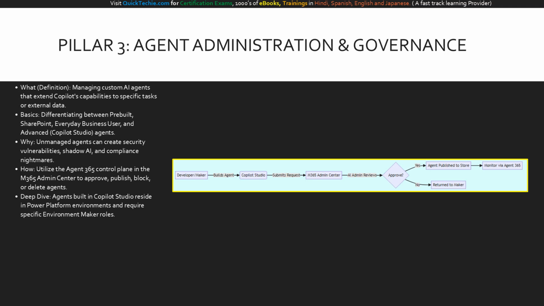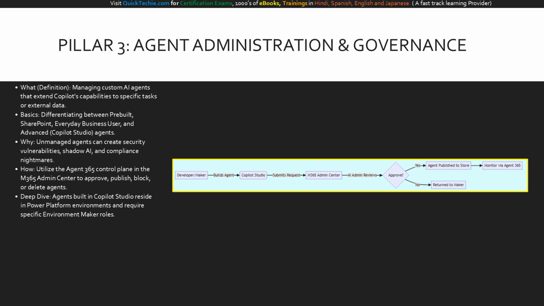Beyond standard Copilot, the exam dives deep into agent administration. Agents are intelligent software tools customized for specific workflows. You must distinguish between agent types: pre-built agents, like researcher or analyst, SharePoint agents scoped to specific site content, and custom agents built in Copilot Studio. Governance here is critical. You will use the Agent 365 control plane within the Microsoft 365 Admin Center, known as the Agent Registry, to oversee all agents.